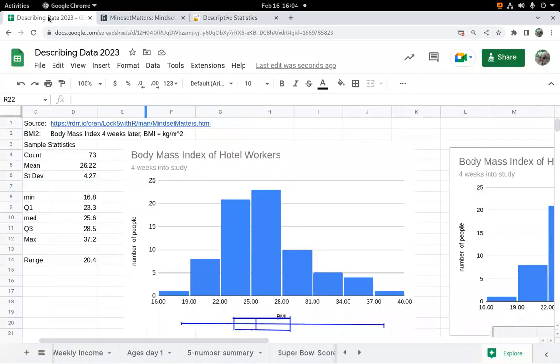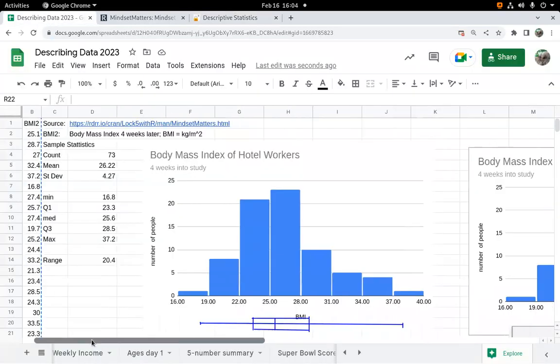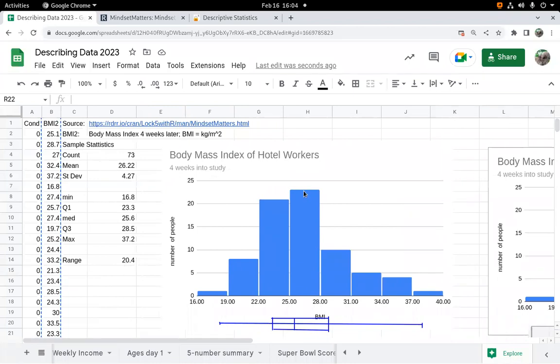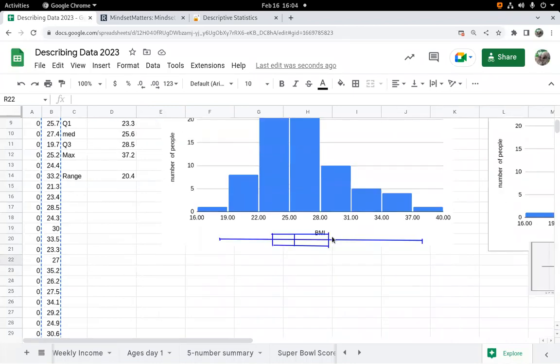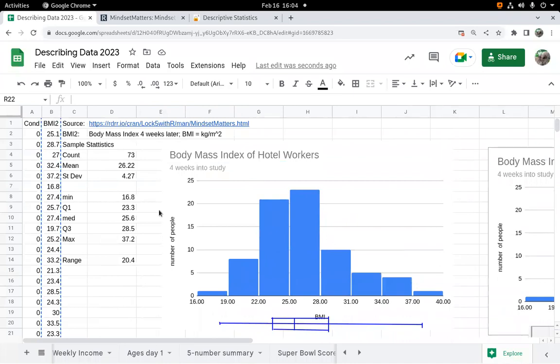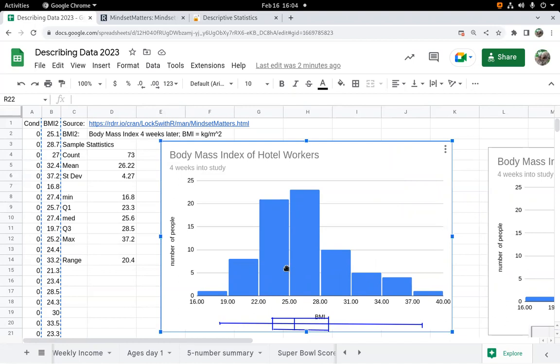So the last thing you want to do for a situation like this is look at the statistics and look at the graphs and ask what they tell us about this particular set of body mass index numbers. Well, I can look at this and say most of the people in the study, if I pick the biggest four columns, had a BMI between 19 and 31. Okay, could I be more specific about most? Yeah, I could tell you how many are in each column and say, like, 80% of the people had a BMI between 19 and 34.